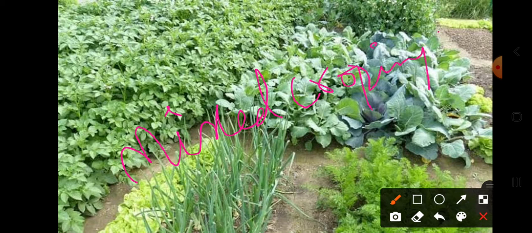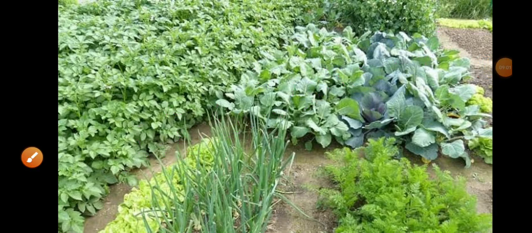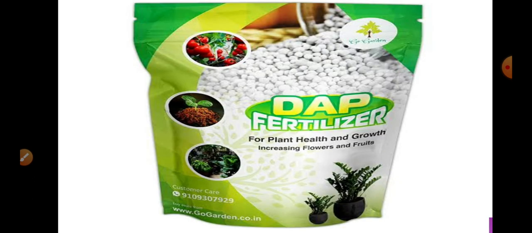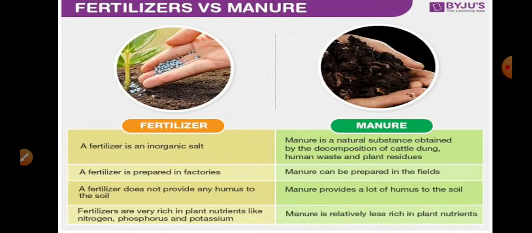Okay, so these are some of the ways through which we can supply nutrients to the soil. Generally we supply nutrients by the use of fertilizers and by the supply of manure. Fertilizers are not that suggestible as they are made with chemicals. Overuse of these fertilizers leads to soil and water pollution. So nowadays almost all of us prefer using manure, which is a natural compost made from the waste materials of plants and animals, by the treatment of microbes on this dead organic matter.